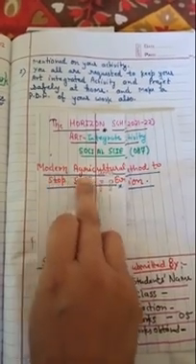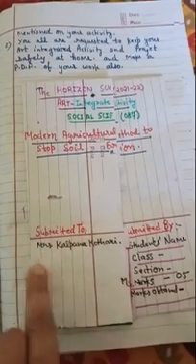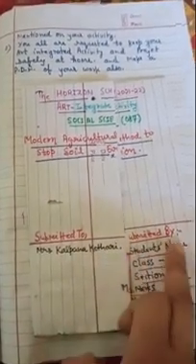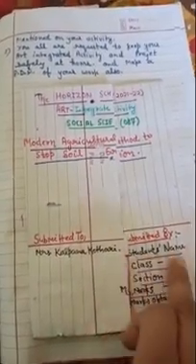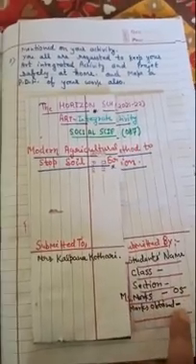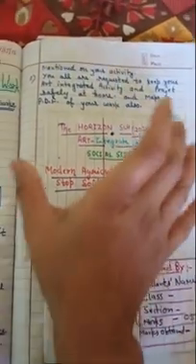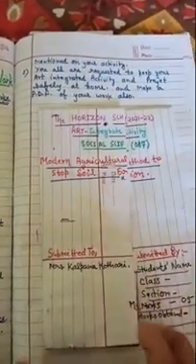And the topic: modern agricultural methods to stop soil erosion. Then submitted to the subject teacher's name, submitted by your name, your class, your section, maximum marks 5, marks obtained you will leave blank. Here I will put the marks when I check. So this is the basic structure of your art integrated work.